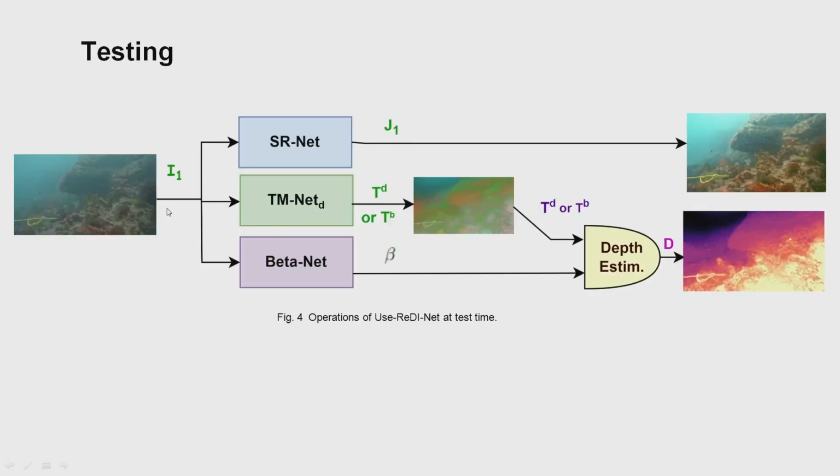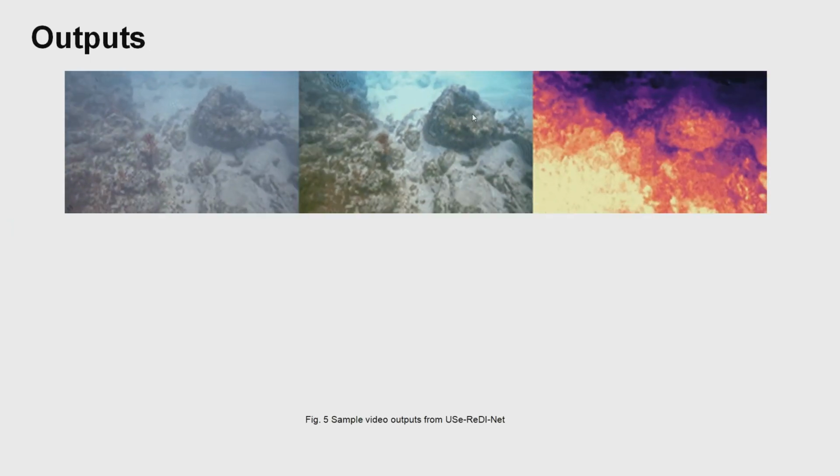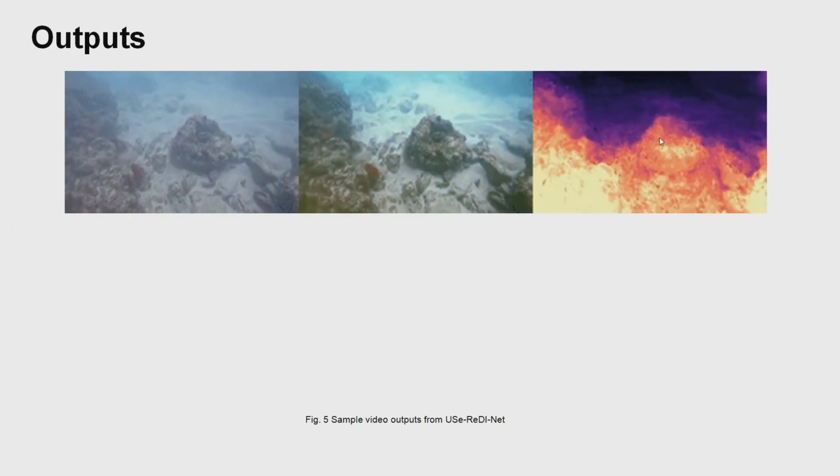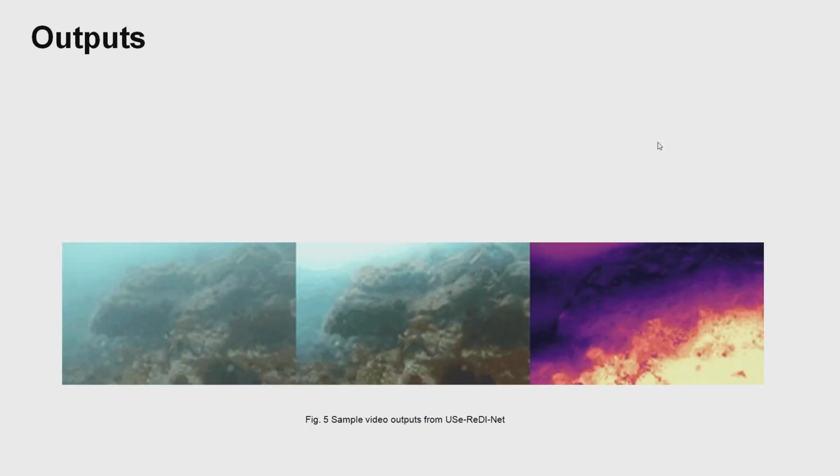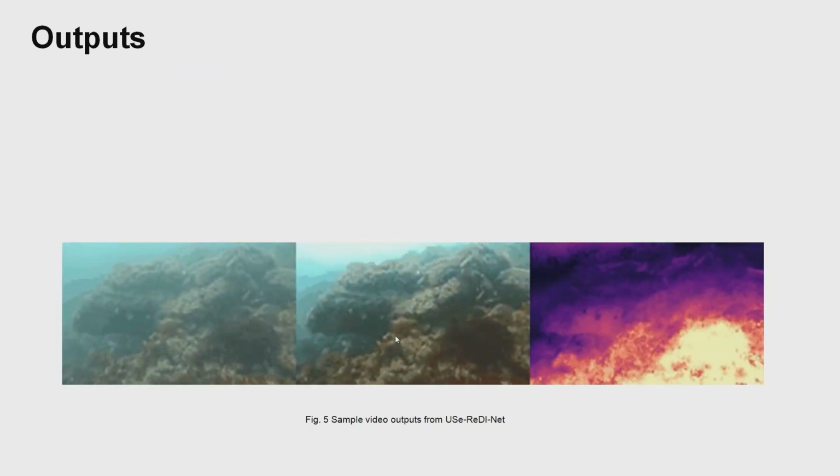For testing we have the input underwater image I1, and we find the clean image using SRNet and the transmission map using TMNet, and using the transmission map and beta we find the depth analytically. So we obtain these two outputs simultaneously from the input underwater image. This is one sample output from our network: this is the restored image, this is the depth map. This is another output: the input underwater image, restored image and the depth map.